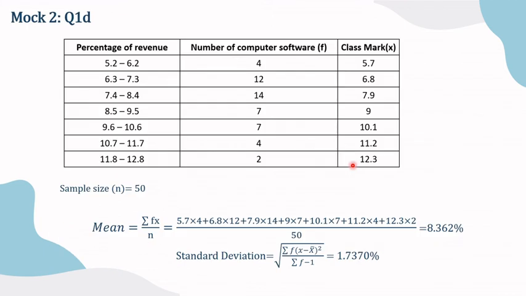With the data given by the question, we can find the class marks and the sample size. Therefore, we can calculate the mean, which is the summation of fx divided by n. So the final result equals 8.362%. Also, we can use this formula to calculate the standard deviation, which equals 1.7370%.